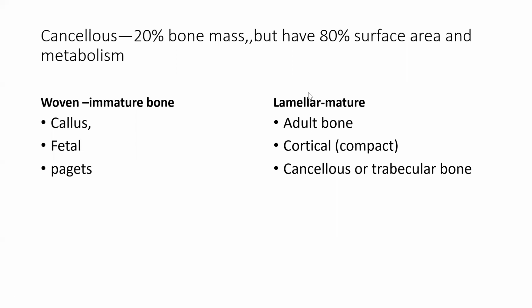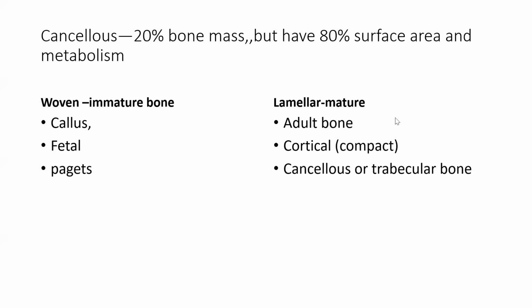The same thing: cancellous has 20% of bone mass, but because of the porosity, its surface area and metabolism are higher. 80% of the surface area of bone is formed of cancellous bone, while the bone mass is less.